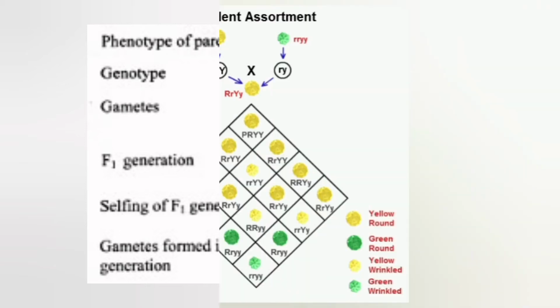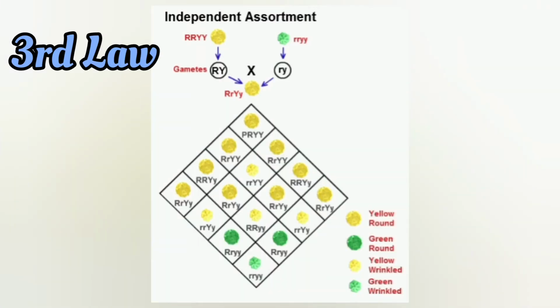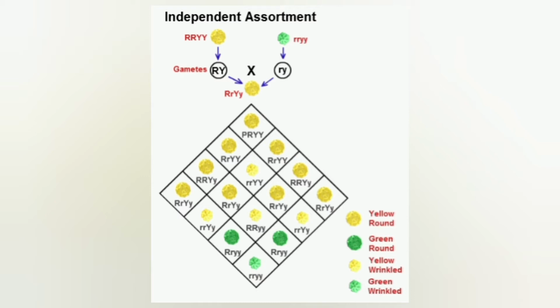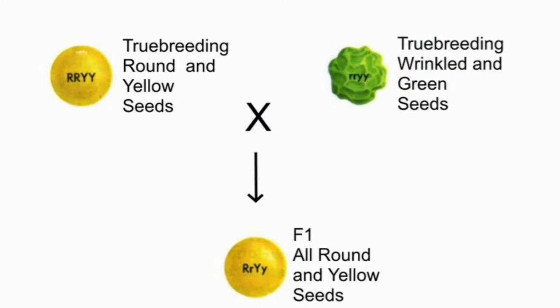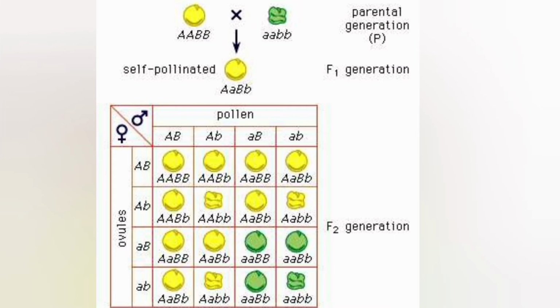The final third law is the law of independent assortment. In the inheritance of two pairs of contrasting characters, the distribution of factors of each pair in the gametes is independent of the distribution of the other pair. It means during gamete formation, segregating pairs of unit factors assort independently of each other. This is called the law of independent assortment of characters.